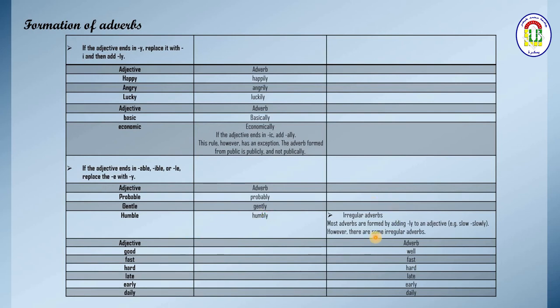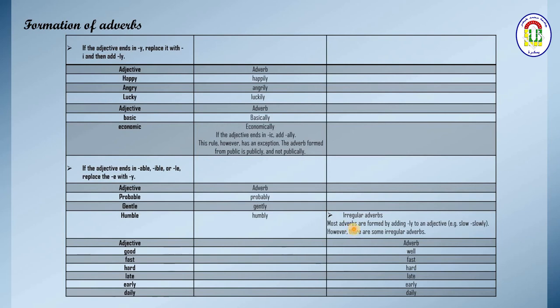We have also, as usual in English grammar, all the time such kind of irregularity. So irregularity means we have some parts of speech that cannot normally follow the rules. Okay, and here we have the adverbs. Also we have seen irregular nouns, and here we have irregular adverbs too.